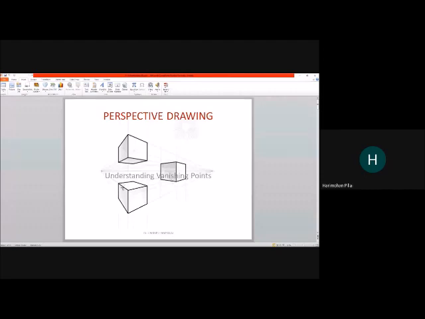This means that if there is something which is on the eye level, you cannot see the top or the bottom. Anything which is above your eye level, you can see the bottom of the object. And anything which is below your eye level, you can see the top of the object. Now this is pure common sense, isn't it? Yes, when you look at something, whatever is above your eye level, you can see the bottom.